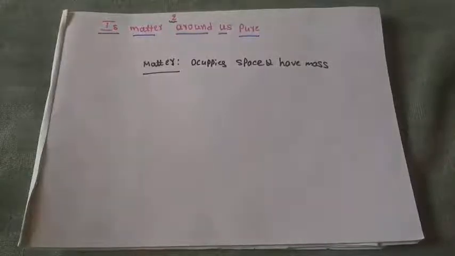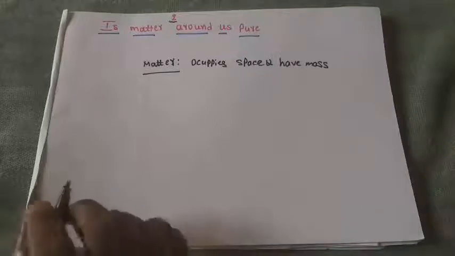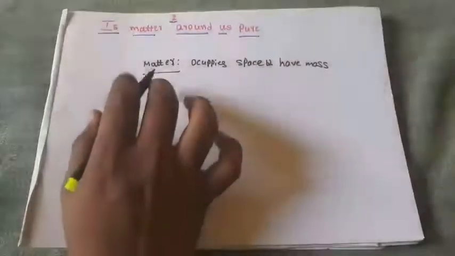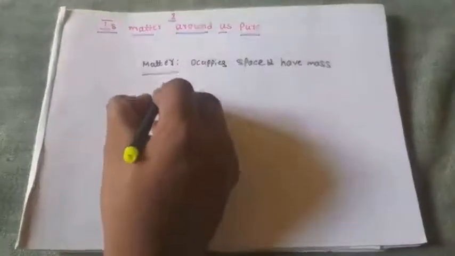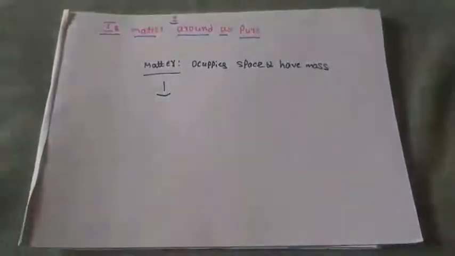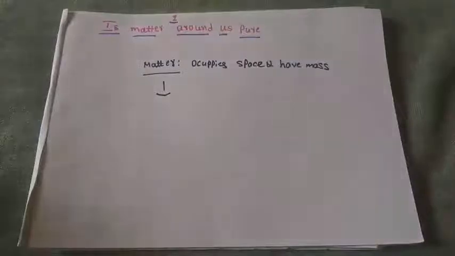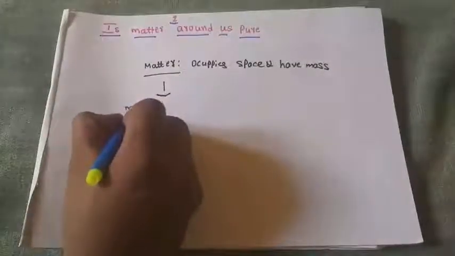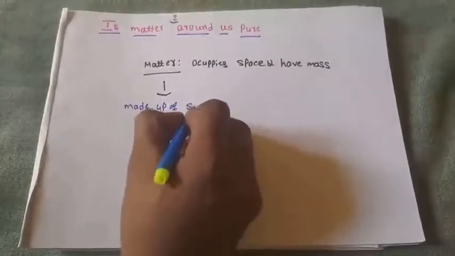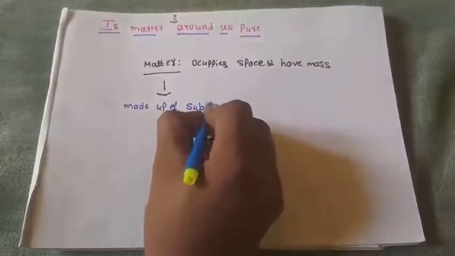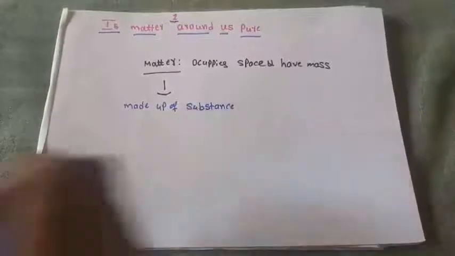Then what is matter made up of? Of course, all the substances present around us are matter. These matters are made up of substance.